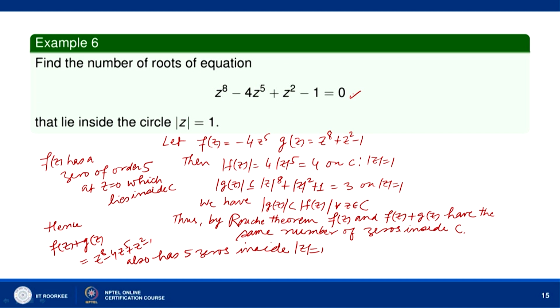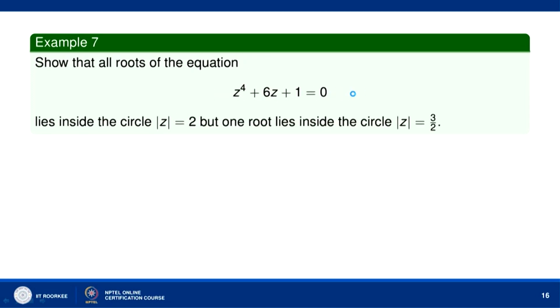Now, let us go to the next question. Suppose we have the equation z to the power 4 plus 6 z plus 1 equal to 0, then let us find first where all the roots of this equation lie. We see that all the 4 roots of this equation lie inside mod z equal to 2, but if you consider the circle mod z equal to 3 by 2, only one root lies inside mod z equal to 3 by 2. So, let us take f z to be equal to 6 z plus 1.